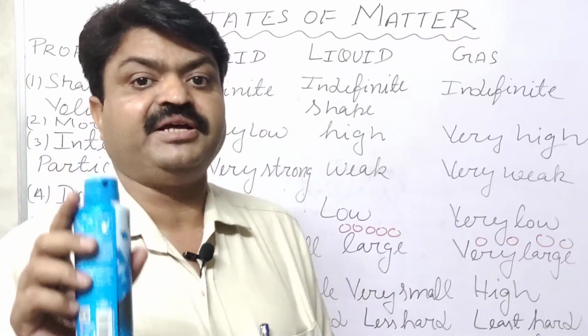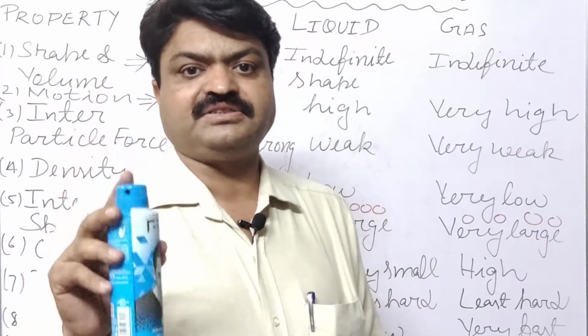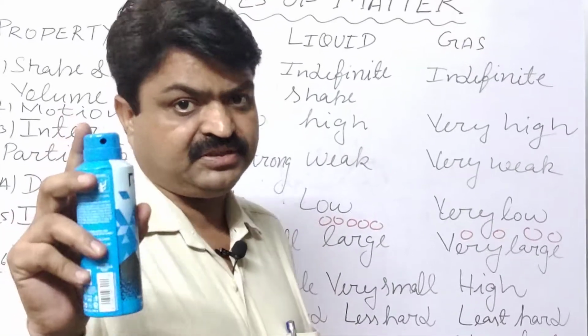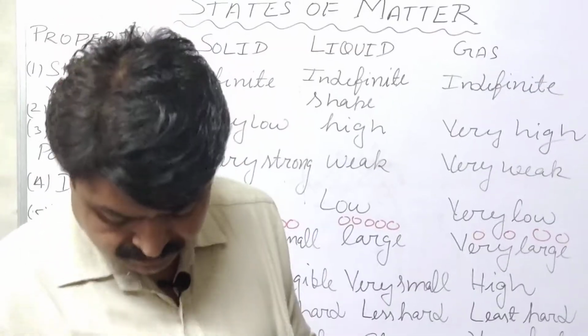It is due to the compressibility, and the pressure that is used here is air pressure, student. And this deo and perfume is also known as aerosol, and about the aerosol you will read.